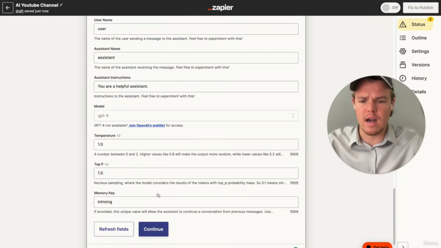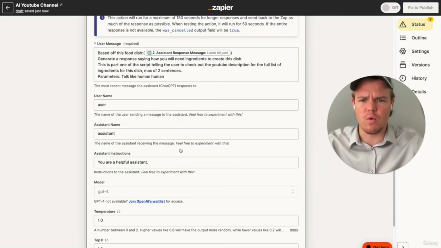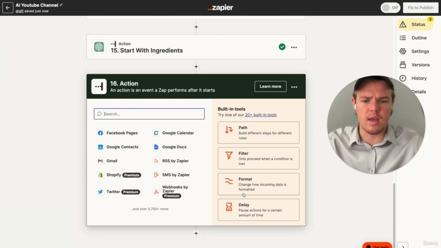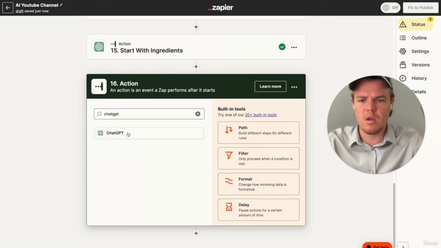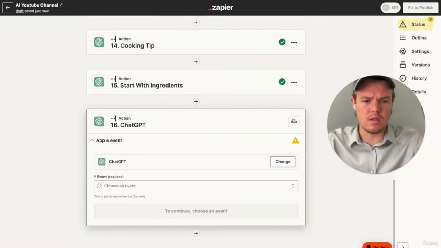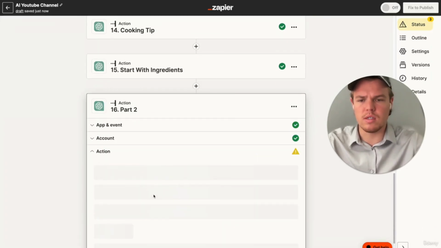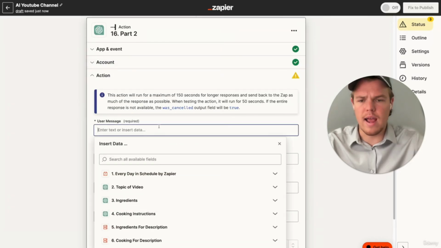Good stuff here. I added a memory key, and I actually had to up my model to GPT-4 in order to execute this. So on top of that, let's go ahead and do part 2. We're going to add another ChatGPT block here, rename this to part 2, choose the conversation as the event, and continue here. And then we're going to add our user message.